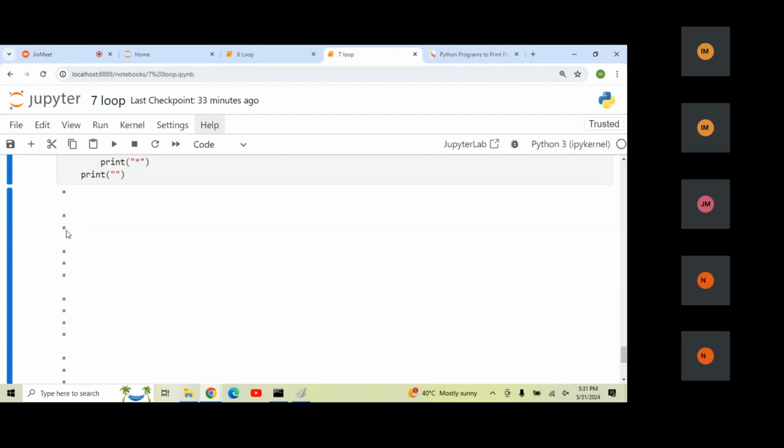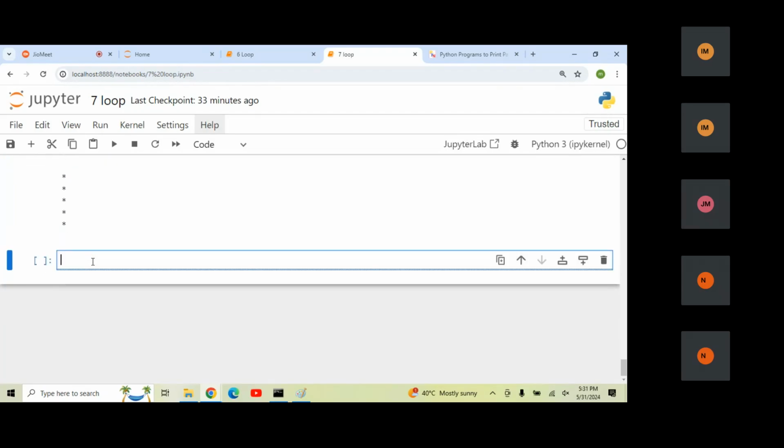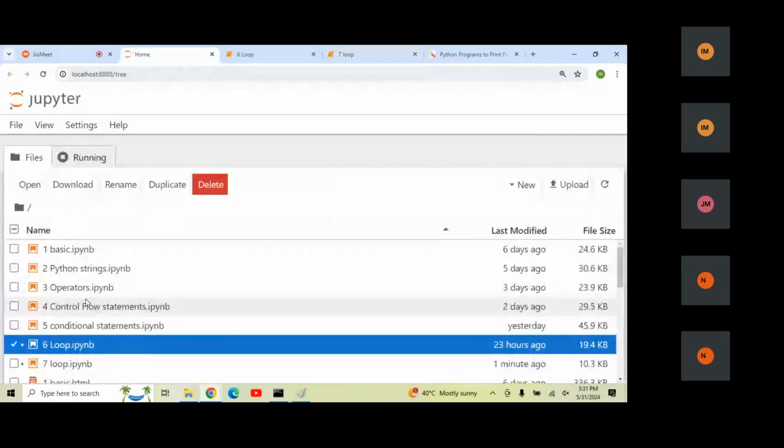Why is it coming line by line? In the beginning, class number third or fourth, we learned the escape sequence concept. I hope you remember, guys. Remember or not? Yes, sir. Okay. Third or fourth class, I'm not remembering exactly. Maybe in the basics.